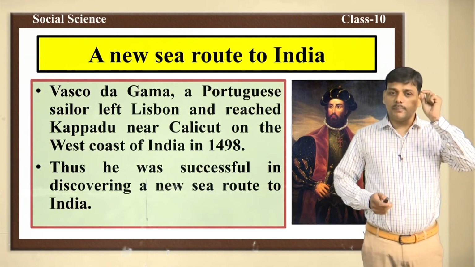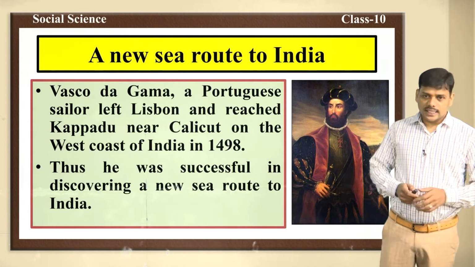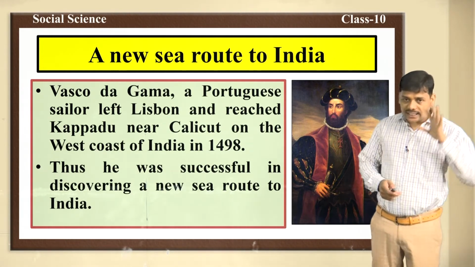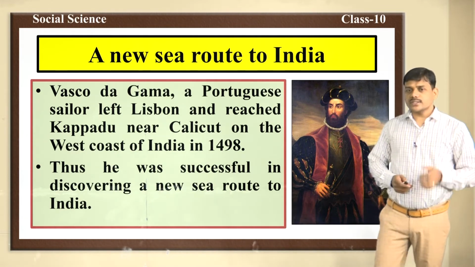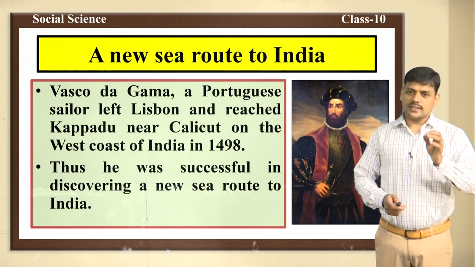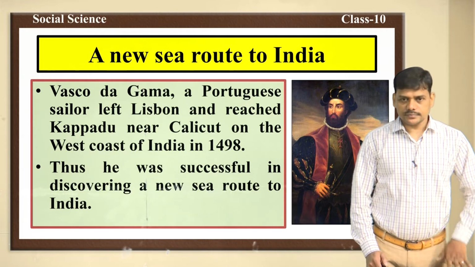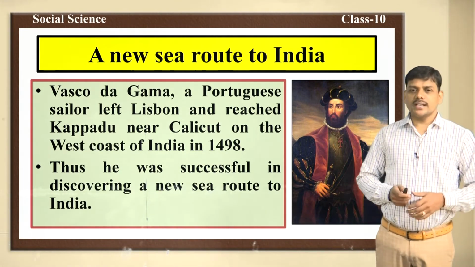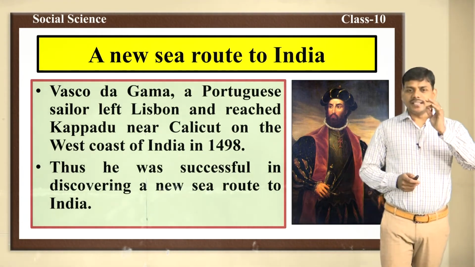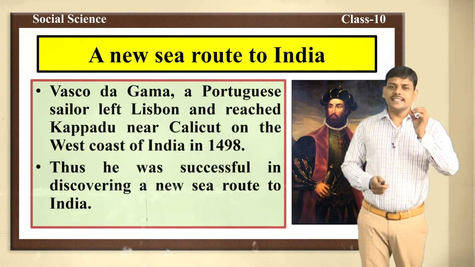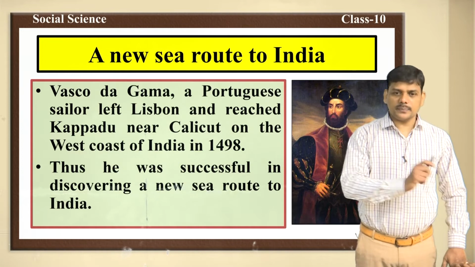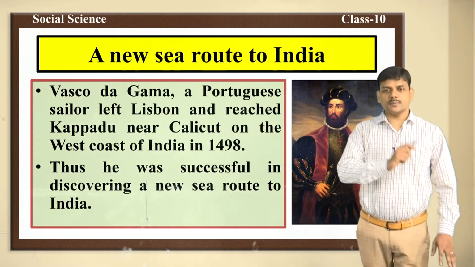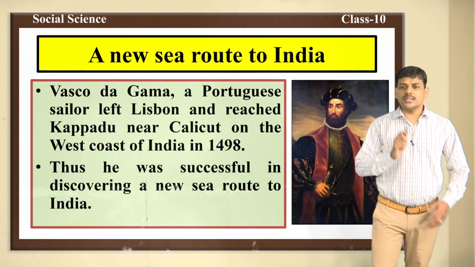Vasco da Gama, a Portuguese sailor. He left Lisbon and finally reached Cape Padu near Calicut on the west coast of India in the year 1498. In this way, Vasco da Gama discovered a new sea route to India in 1498, and he was the first person to be successful in discovering a new sea route to India.